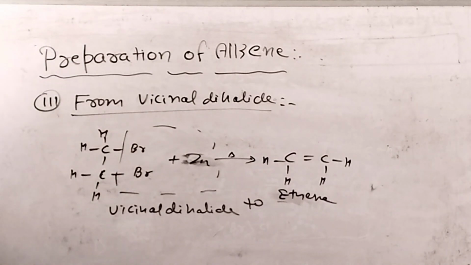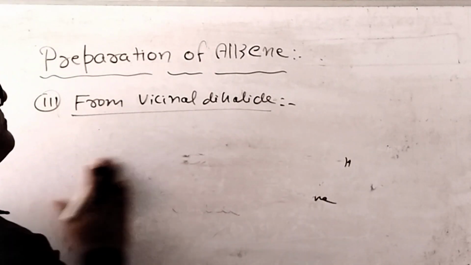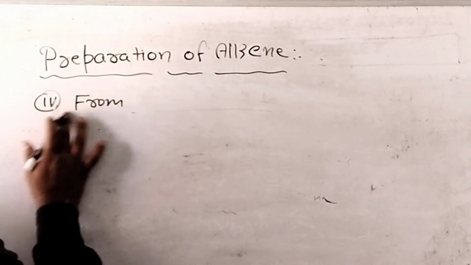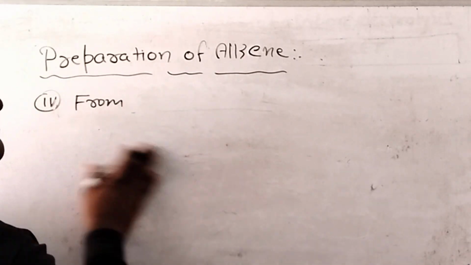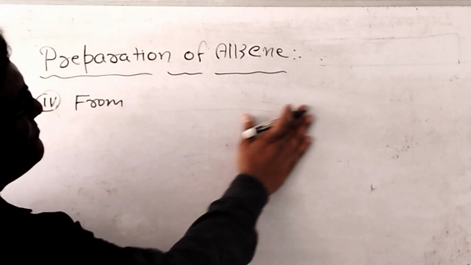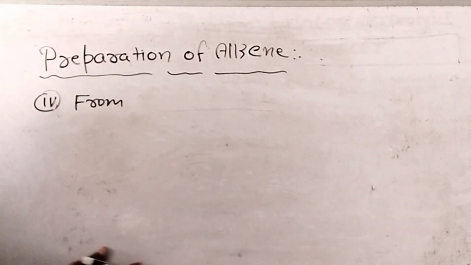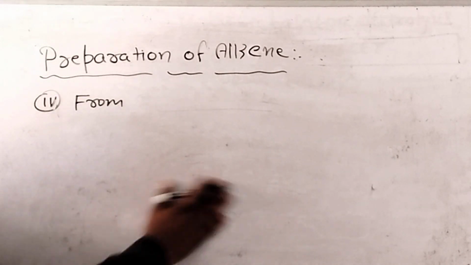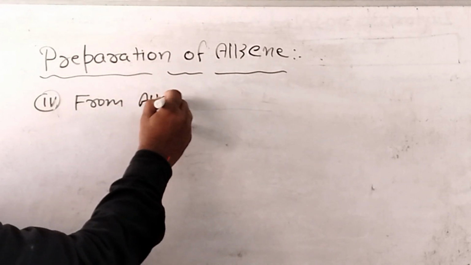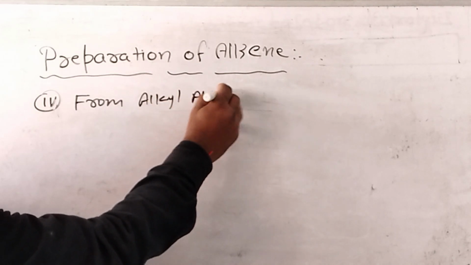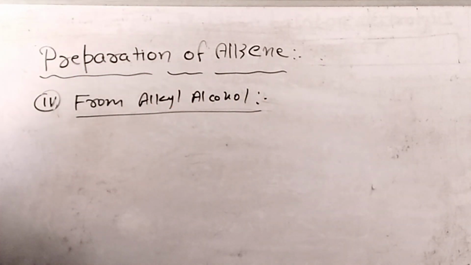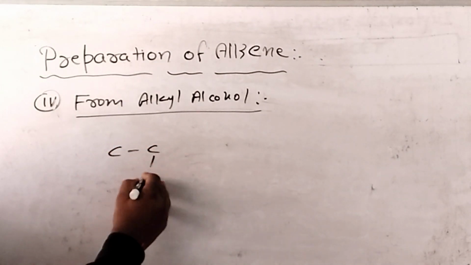And the fourth method of preparation of alkene is from alkyl alcohol, by dehydration of alcohol.